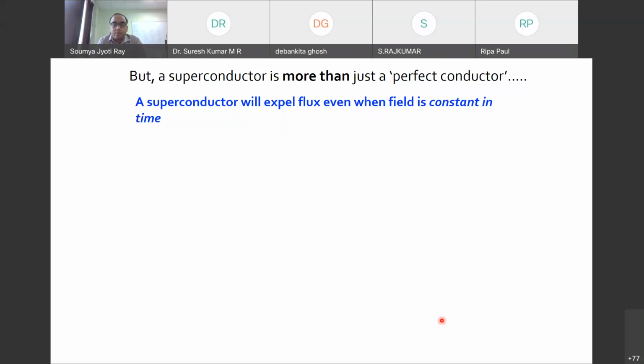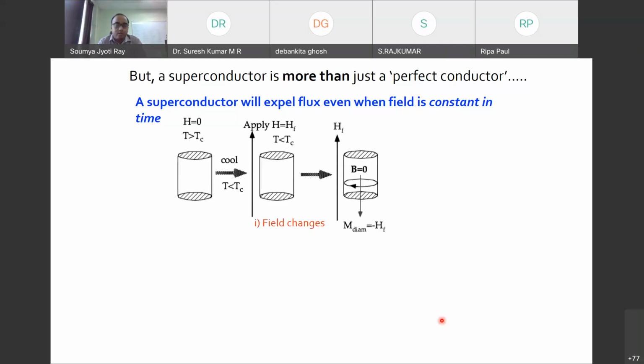It says that a superconductor will expel any kind of magnetic flux when the field is constant in time. So let's look into this. Here is one picture so that you can see that I have one piece of material which can become a superconductor if I cool it down.